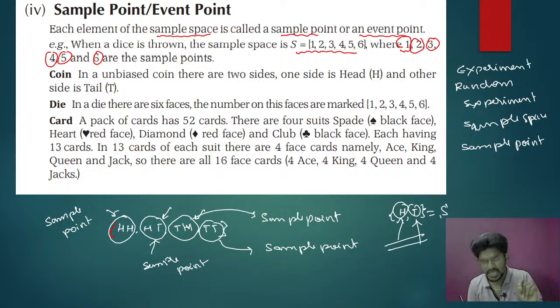If an experiment is done, then only random experiments are possible. If a random experiment is done, the outputs are called the sample space. If you have a sample space, the elements of the sample space are called sample points, or event points. So only one thing is important, that is experiment. Without experiment, you can't get sample space. Without sample space, you can't get sample point. These are all very important for our probability concept, so please understand them.